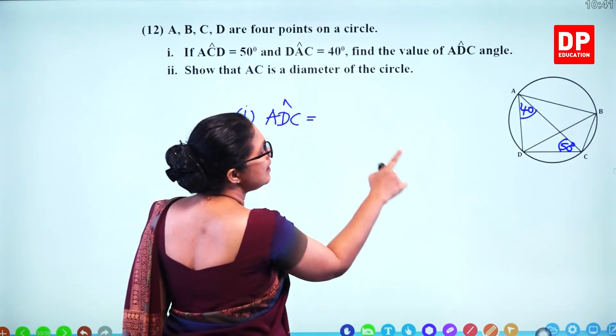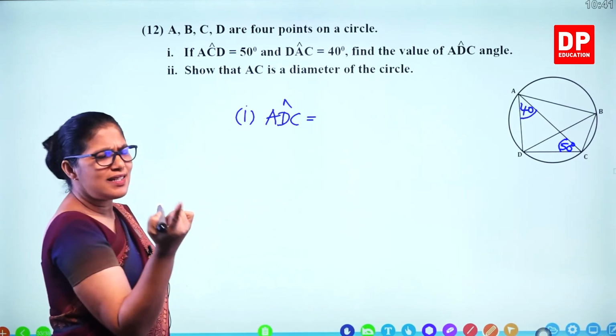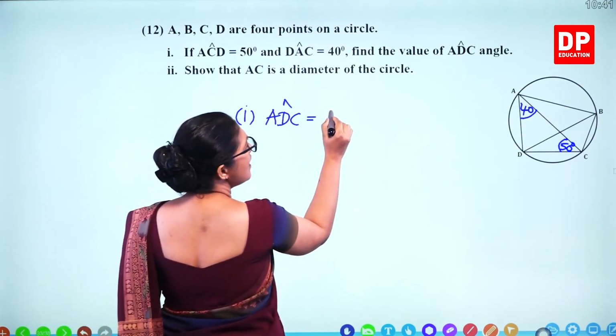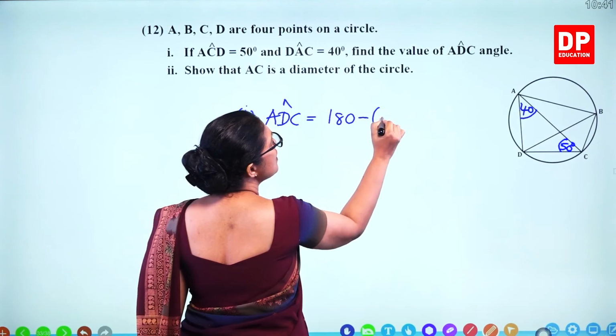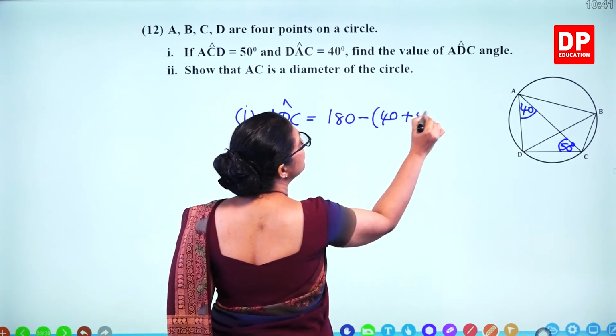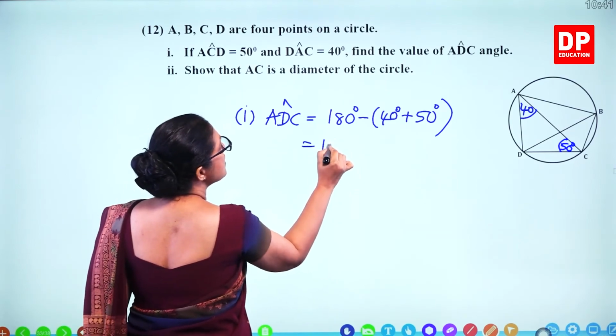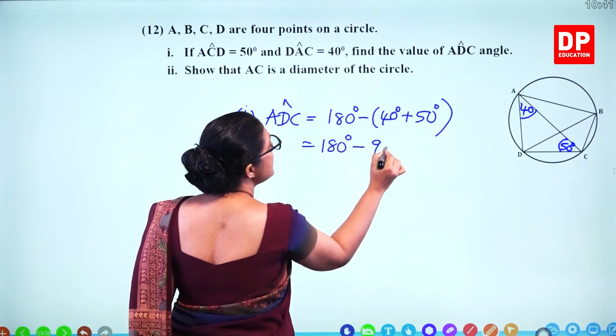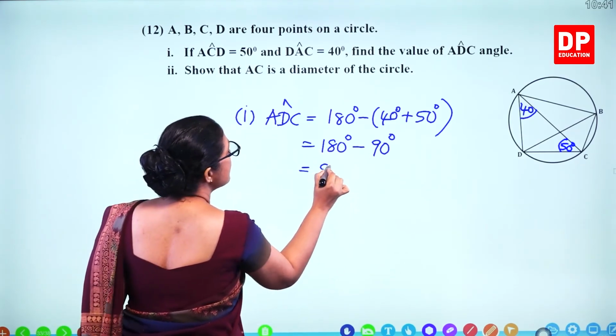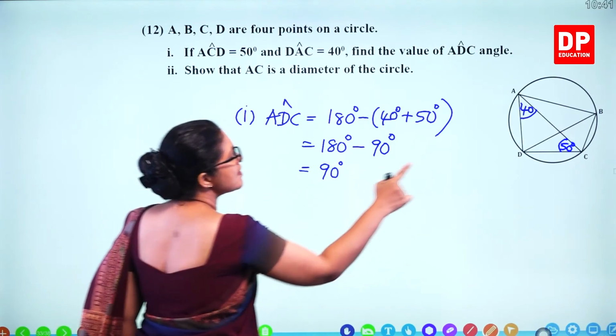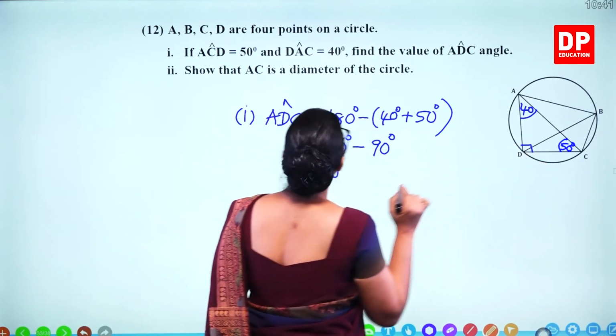ADC angle, straight away you get, that's a triangle, 180 minus 40 plus 50. So you get 180 minus 90, that's 90 degrees. So this is 90 degrees.